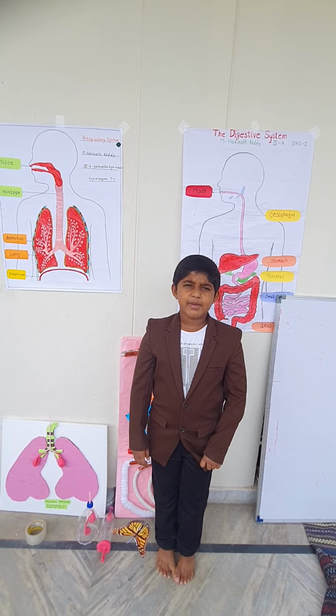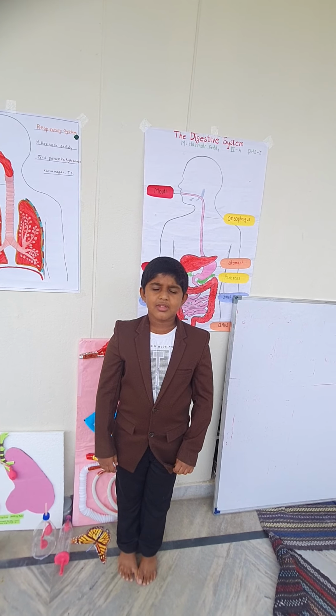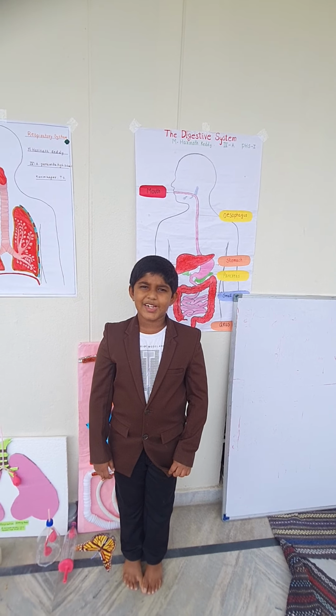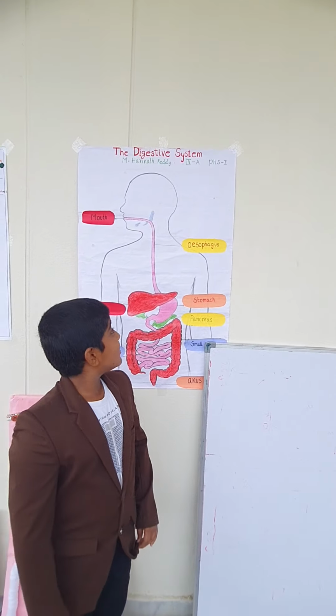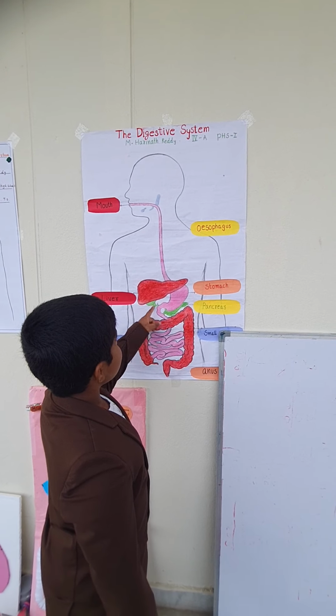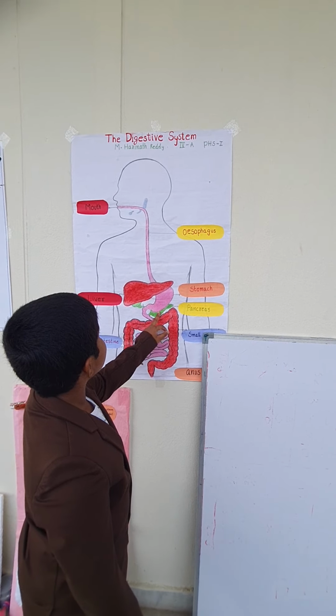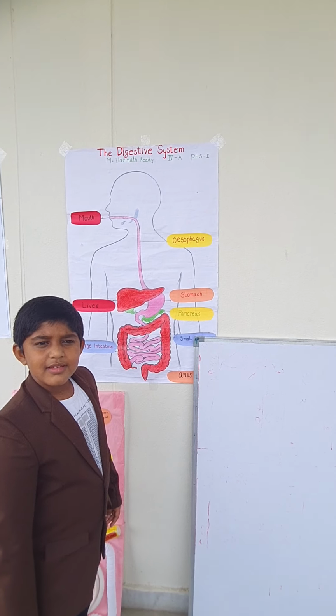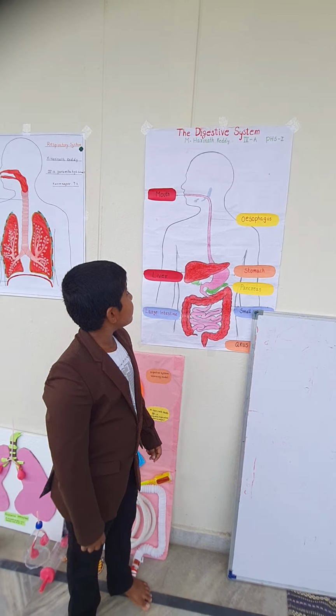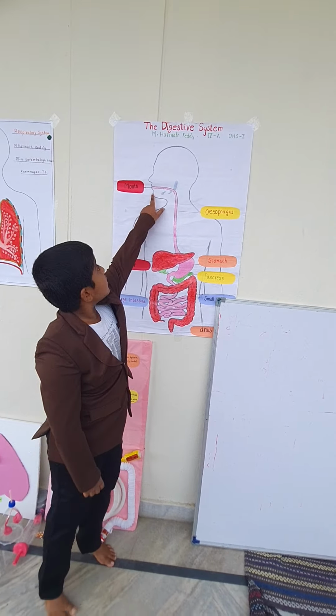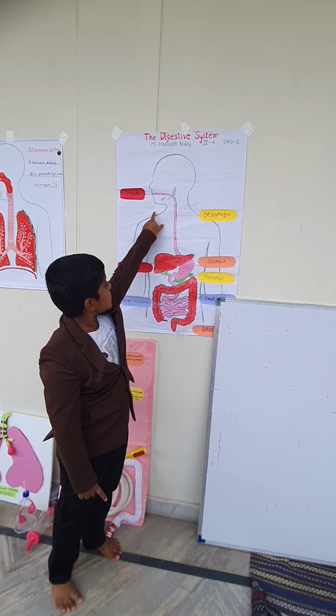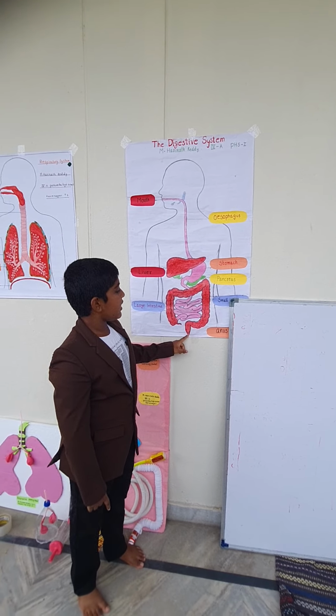Which organ is also called the windpipe? Trachea. Which organ is also called the food pipe? Esophagus. Show the gallbladder in the digestive system. Good. Can you show the pancreas? Next. The digestive system starts with which organ? Mouth. It ends with which organ? The digestive system starts with the mouth and ends with the anus.